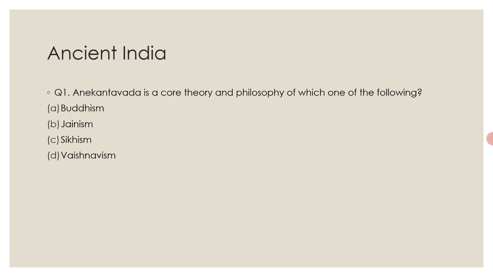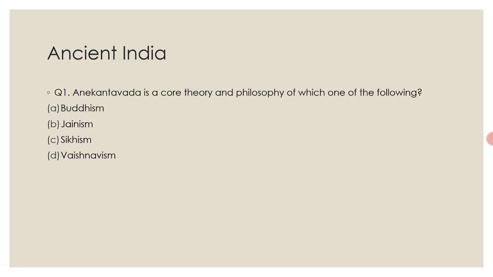So let us have a small discussion on the term Anekantavada. What does the term refer to? The term refers to the principle of pluralism and multiplicity of viewpoints. Anekantavada is one of the most important and fundamental doctrines of Jainism. The origin of Anekantavada can be traced back to the teachings of Mahavira. Here there is a point to be noted that Mahavira was the 24th Jain Tirthankara.